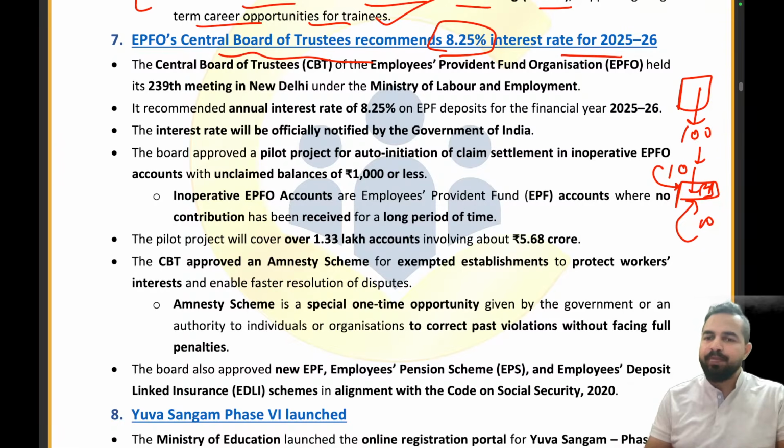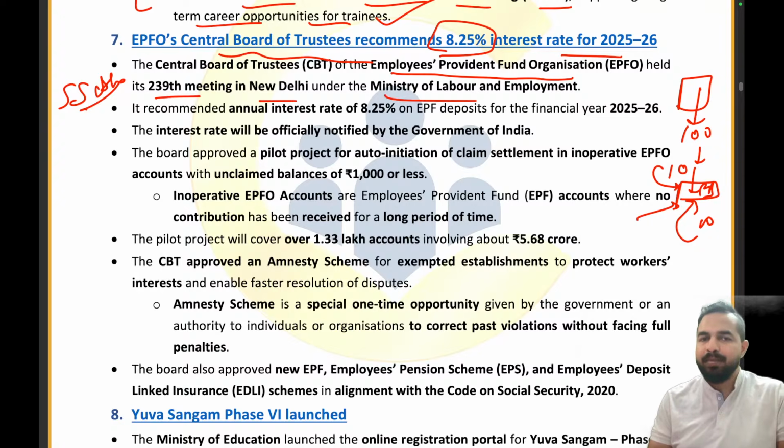Such piggy boxes are maintained by the organization, and the name of that organization is the Employees' Provident Fund Organisation, EPFO, which is responsible for all the social security schemes in our country. Recently its 239th meeting was held under the Ministry of Labour and Employment, where the Central Board of Trustees of the EPFO took some decision.